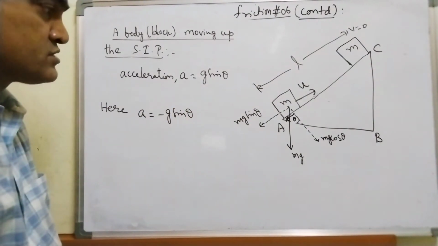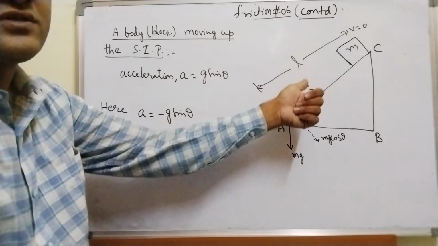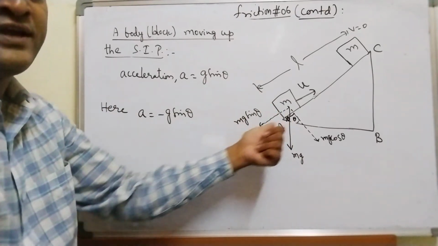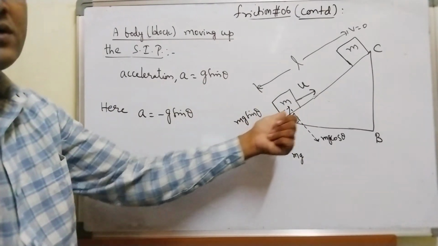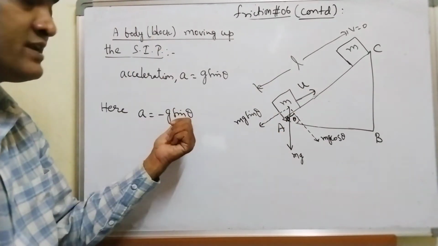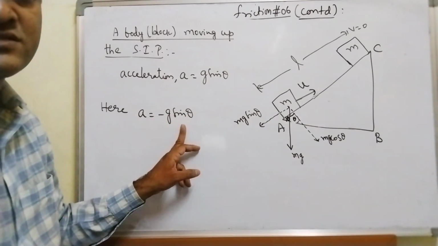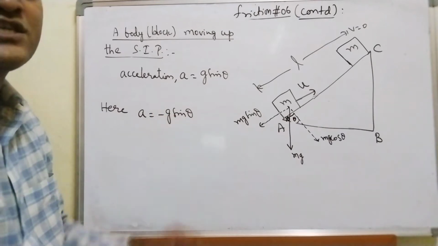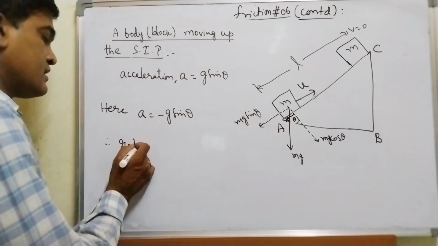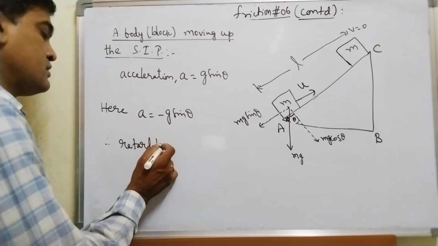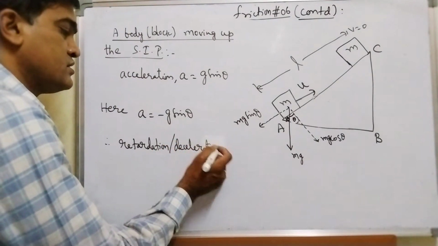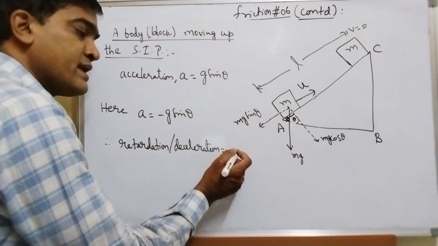Why? Because block is moving upwards. mg sin theta is the only force component of weight which is acting parallel to the inclined plane in the opposite direction to the applied force, so it will retard. So acceleration is minus g sin theta. Therefore, retardation or deceleration is equal to negative of acceleration.